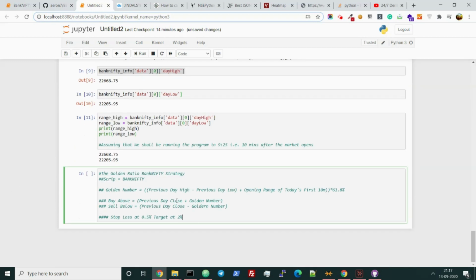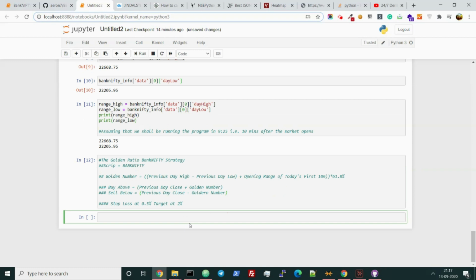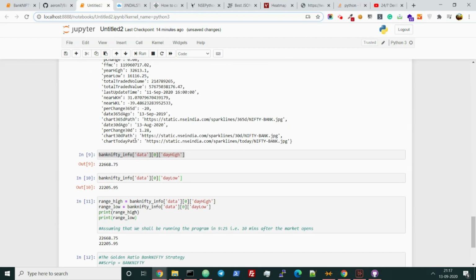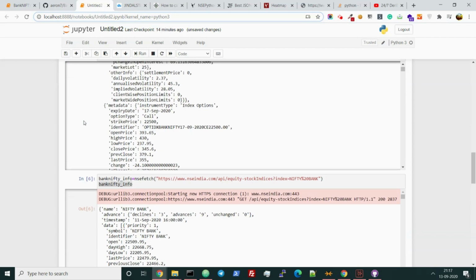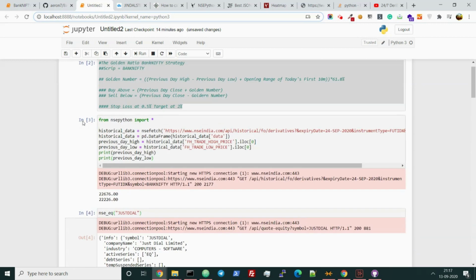So for finding the golden number, we have all the ingredients. So let's find the golden number. Let's just do this. So what is the golden number here? Let's make a variable. Just write the variables like you are talking to the computer. Previous day high. We already had made this variable. Minus, what is the previous day low? I'm too lazy to type.